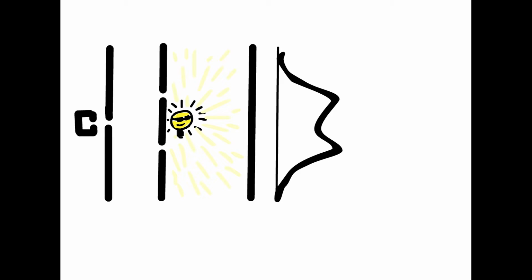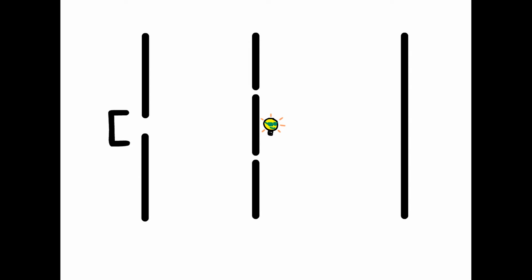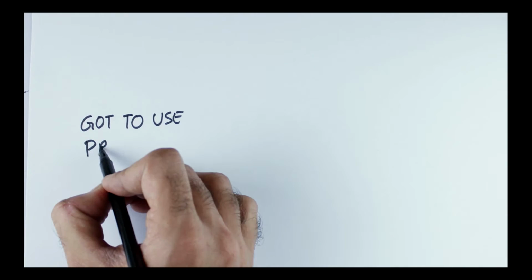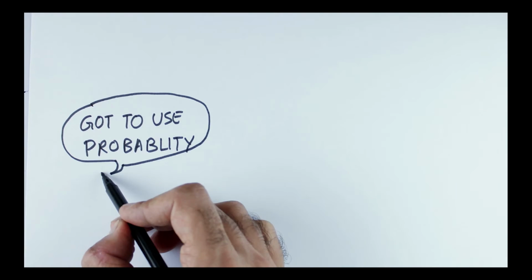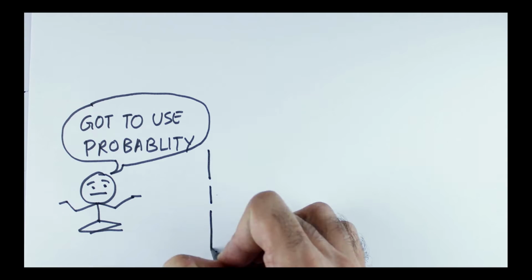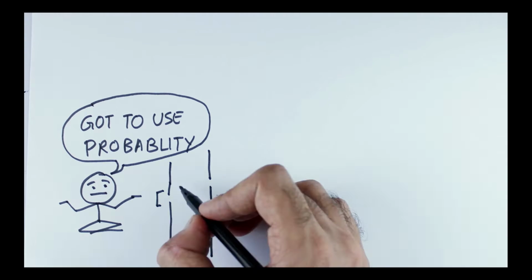In case of strong lights, there are not many unseen electrons, and hence we get the pattern which is represented by the sum. To summarize, if you have an apparatus to determine which hole the electron is going to go through, it either goes through hole 1 or the other. But when you don't look, you can't say that it passes through one hole or the other, because if you say so and start deducing from it, you will get an error. As our curves represented probability all along, this time we will propose that there is probability all the way down to the fundamental laws. For example, there is no way to predict ahead of time which hole the electron goes through.